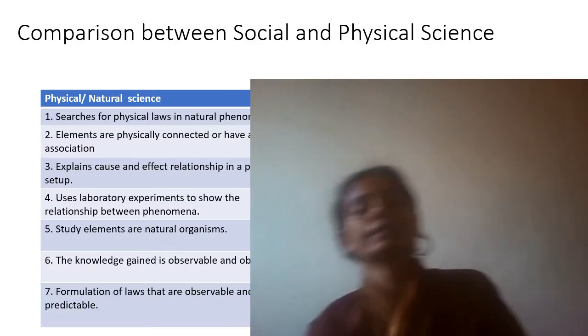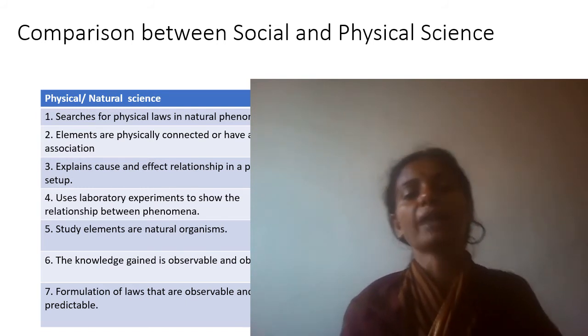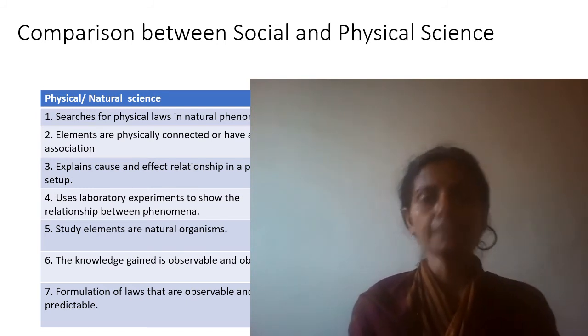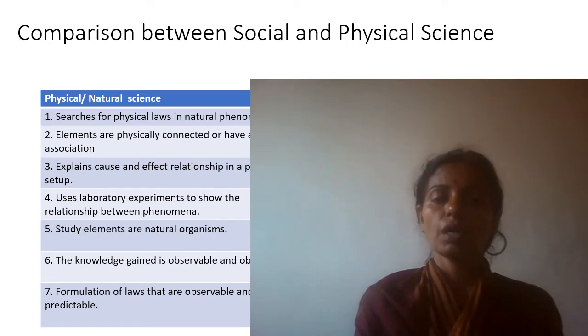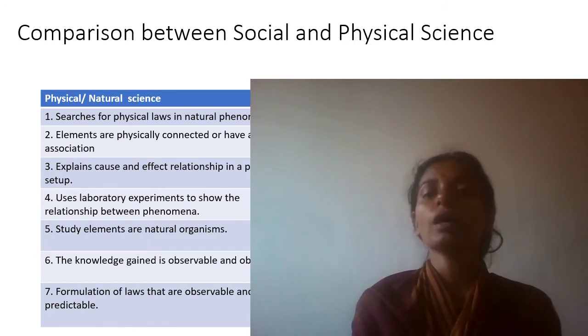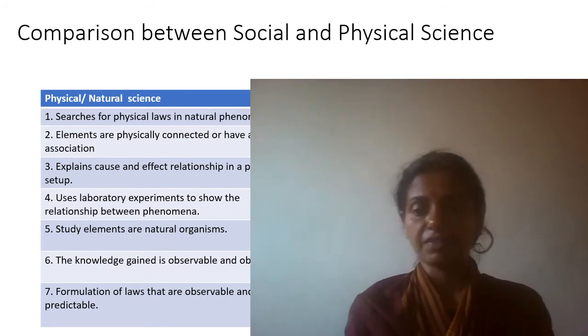So now, whatever we have discussed, I have put it in a tabular form. Comparison between social and physical science. So physical and natural science searches for physical laws in natural phenomena, and social science searches for laws related to man's social behavior. That is the main difference.